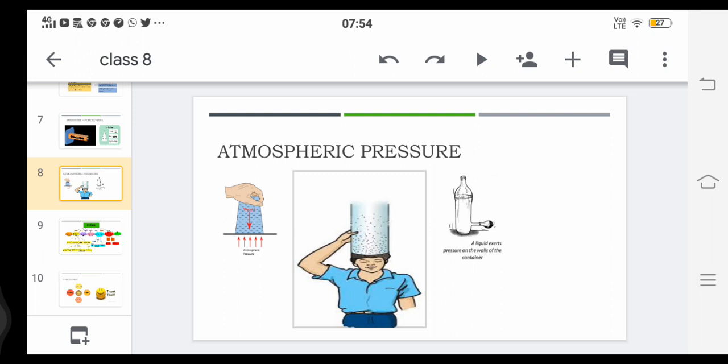You can see a glass holding the lid under it, exerting the upward pressure. So atmospheric pressure is acting in the upward direction, making the lid not fall to the ground.